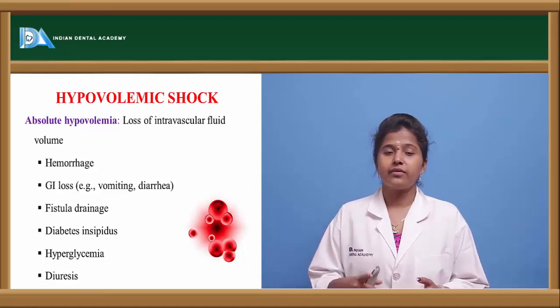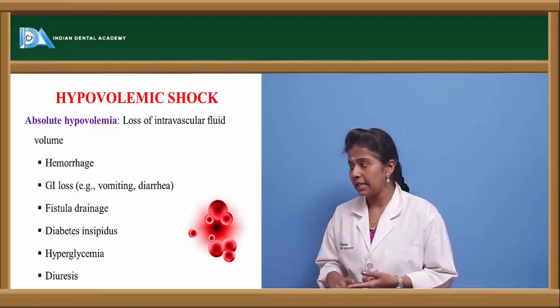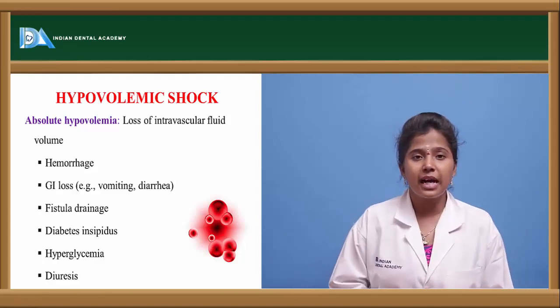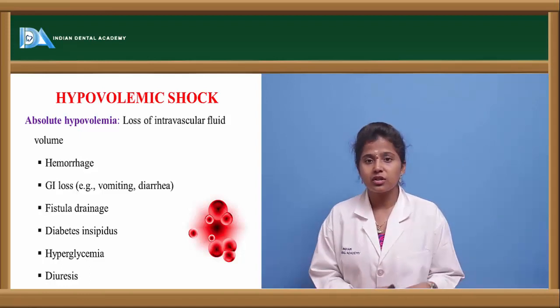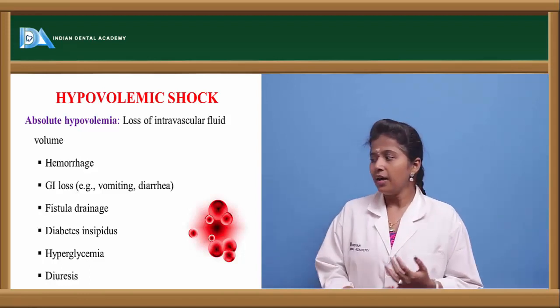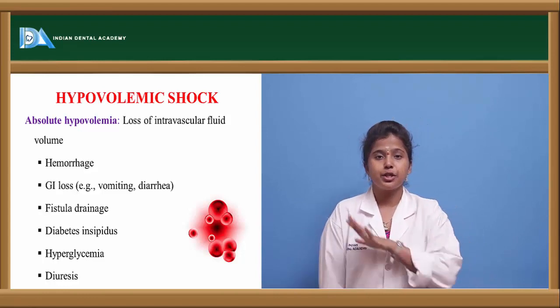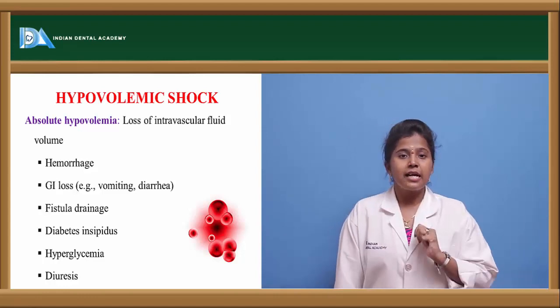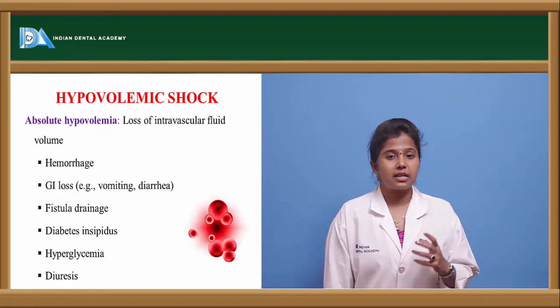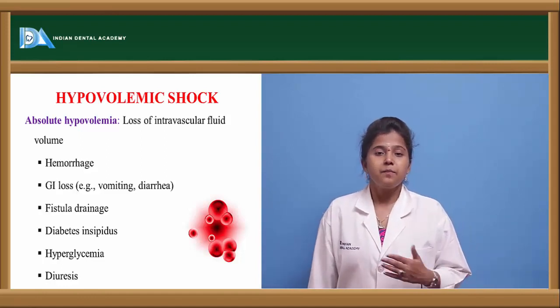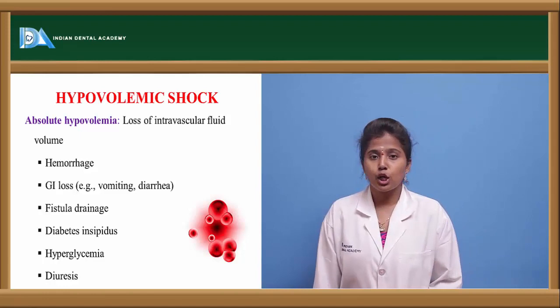If a person is suffering from diarrhea or GI related disorders, diabetes insipidus, frequent urination, hyperglycemia, or diuresis, in all these conditions there will be loss of fluids from the vascular system also. Then it leads to hypovolemic shock.